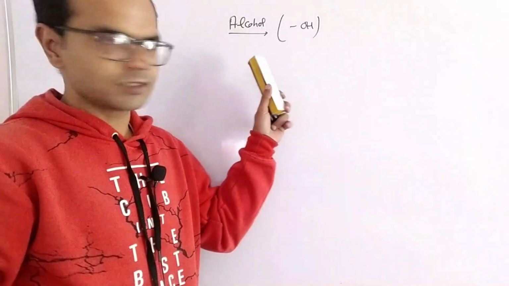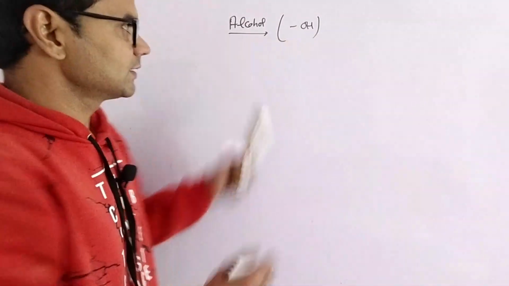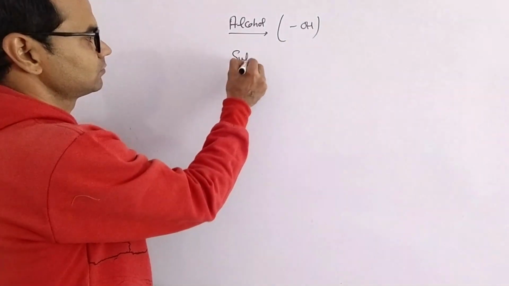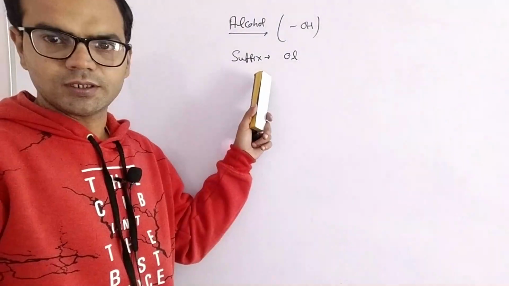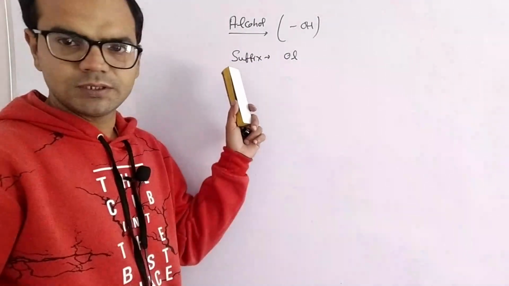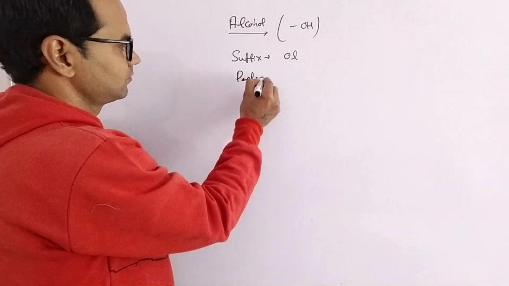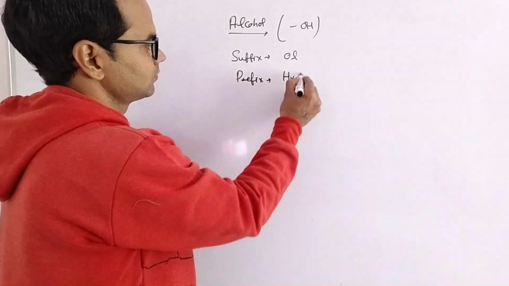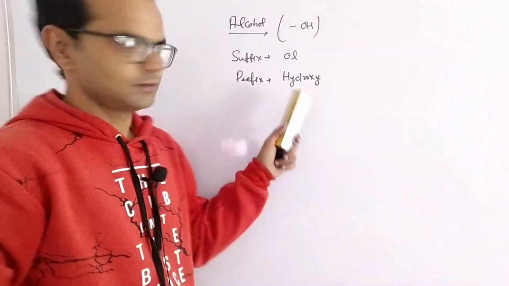The symbol for the alcohol functional group is OH. So its suffix is -ol. But when it acts as a substituent group, its prefix is hydroxy.